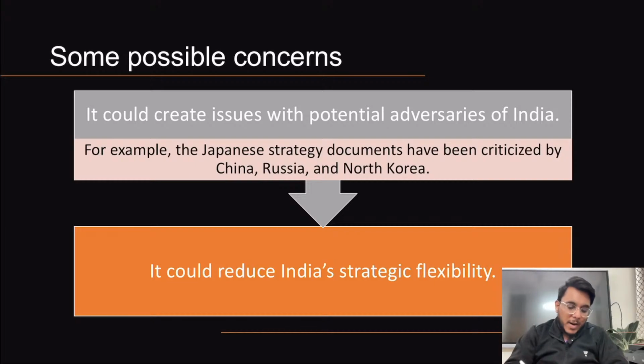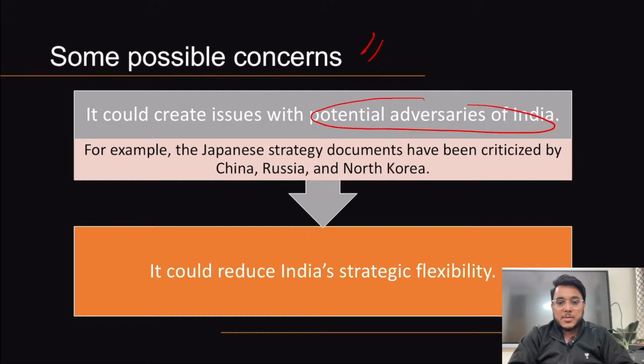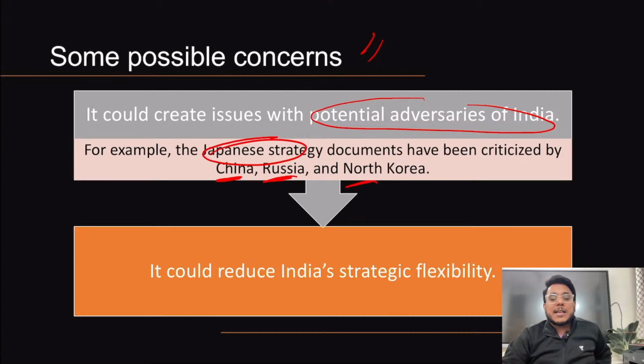Now, if we come out with our national security strategy as Japan has done, it could lead to certain problems. It could create issues with potential adversaries. For example, guys, Japan's strategy document has been criticized by China, Russia, and North Korea. Now, if India comes out with a national security strategy, it could be criticized by China, by Pakistan, and many other such adversaries.